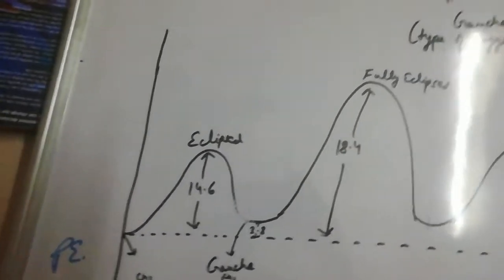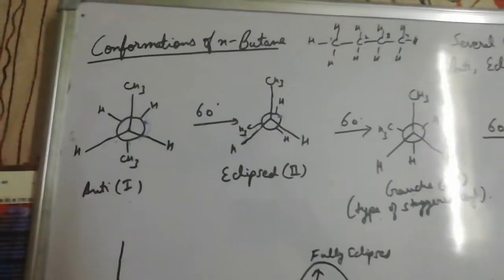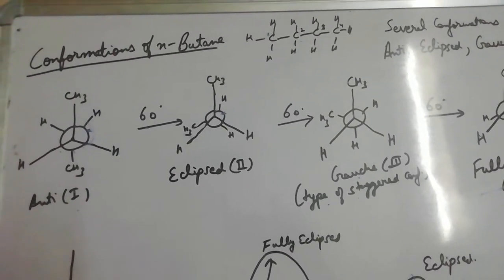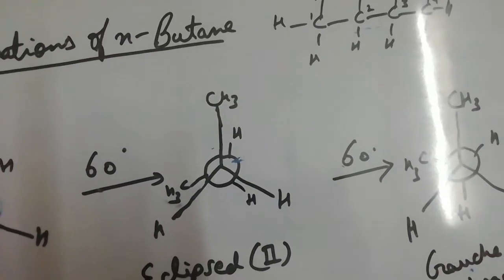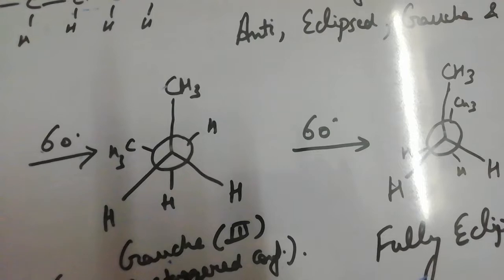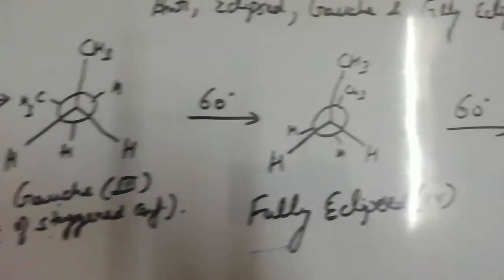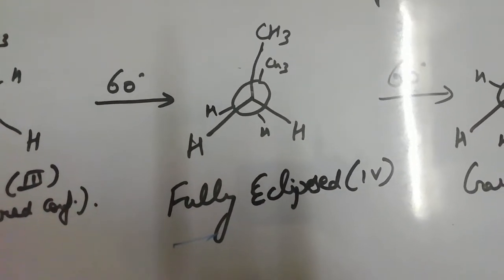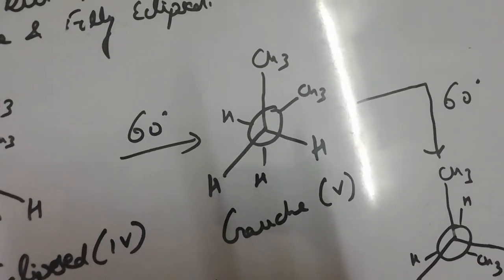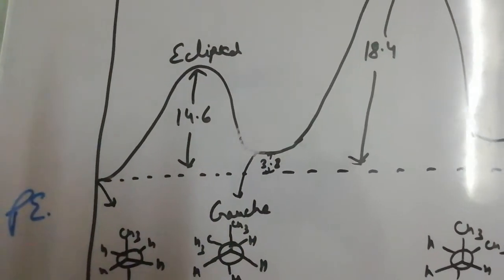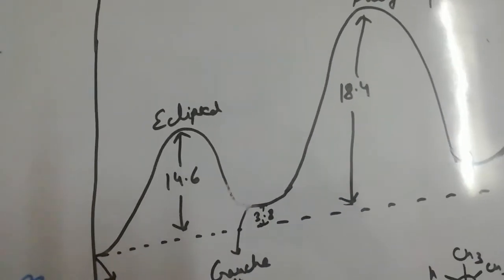So from this graph we can see that anti is the extreme staggered conformation in which methyl groups are as far apart as possible. When we rotate it by 60 degrees, we get the eclipsed conformation, in which the methyl group of one carbon atom is not at the back of the methyl group of the other carbon atom. Rotate by 60 degrees, we will get the Gauche conformation, which is also a type of staggered conformation. Here methyl groups are 60 degrees apart. Rotate by 60 degrees, we will get fully eclipsed. Here two methyl groups are exactly at the back of each other. Rotate by 60 degrees, we will again get Gauche, which is the same as represented by this graph. Then again rotate by 60 degrees, we will get eclipsed. Again rotation by 60 degrees and we will get anti-conformation.